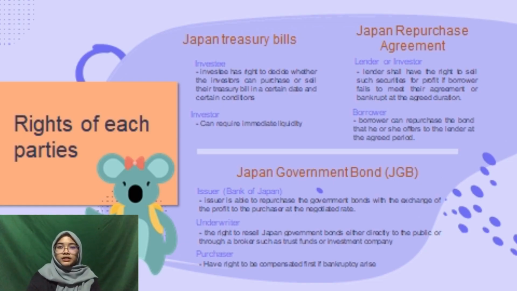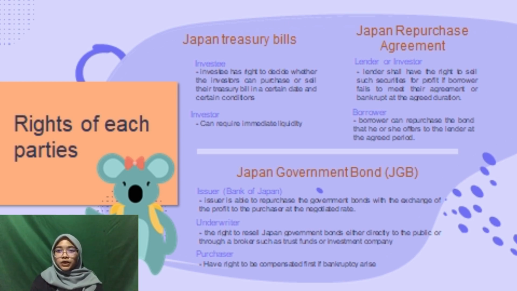Okay, the next one is the rights of each party. For Japanese treasury bills, first, the investee has the right to decide whether the investor can purchase or sell their treasury bills on a certain date or under a certain condition. Second, the investor can require immediate liquidity if anything happens to the bank.